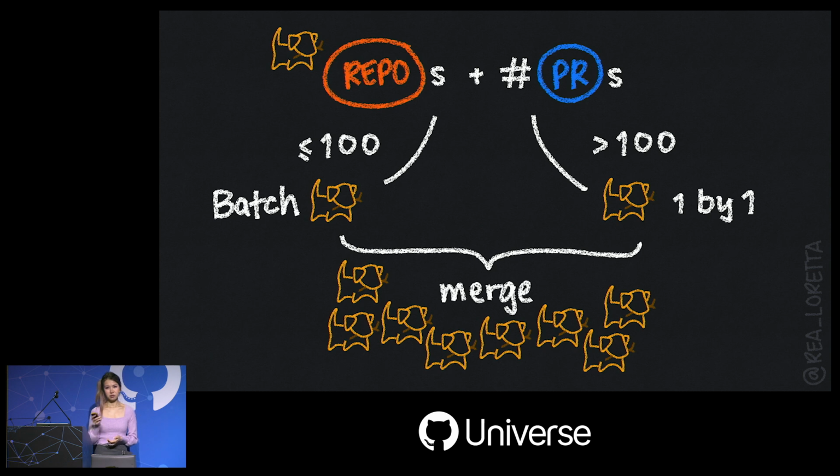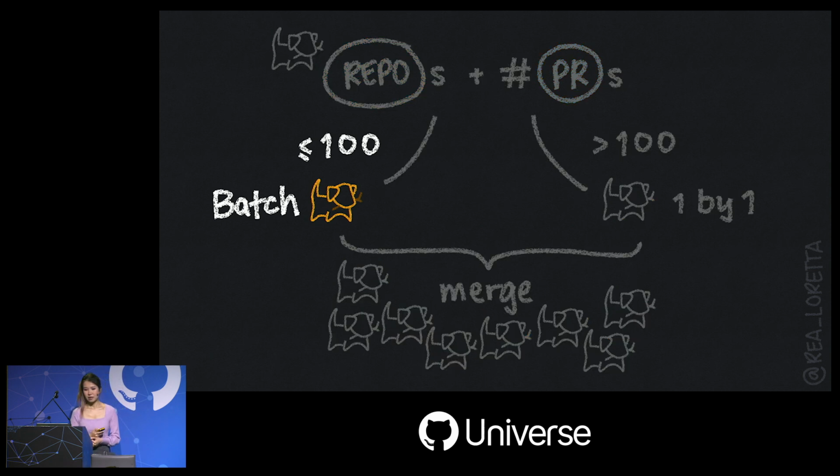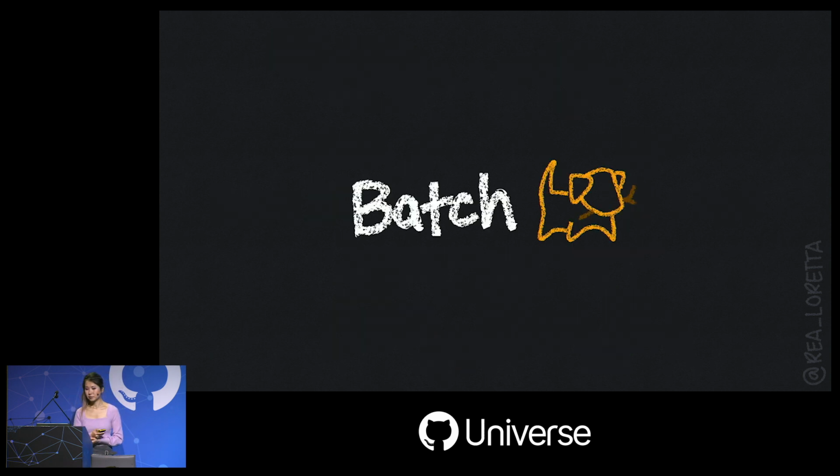There's still one piece to flesh out. Let's deep dive into this part. For the repos that don't have a lot of PRs, we would need to construct a query that pulls a subset of repos and their PRs. How do we do this? Specifically, how do we batch? We need to find a way to construct a query that fetches multiple repositories by ID.